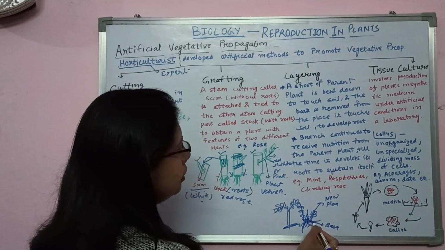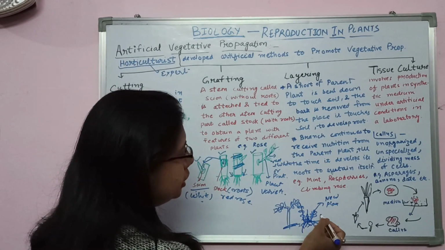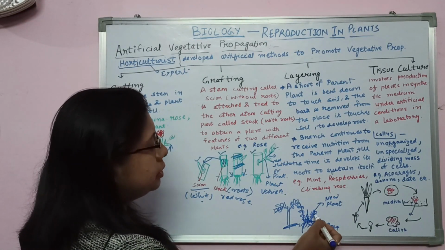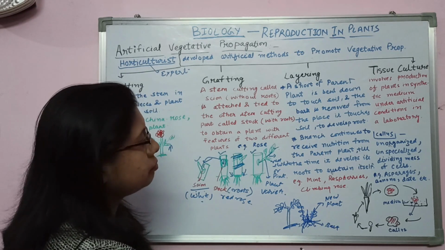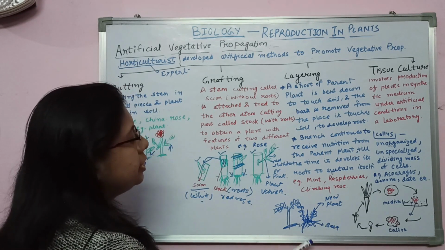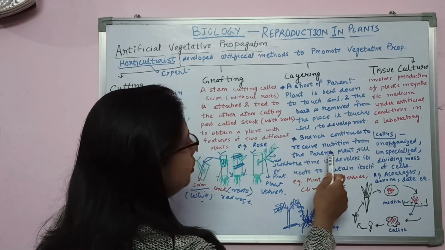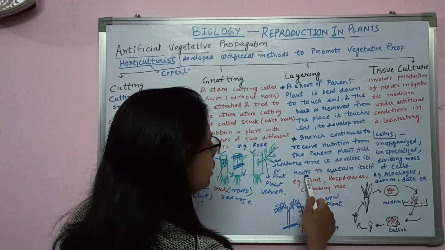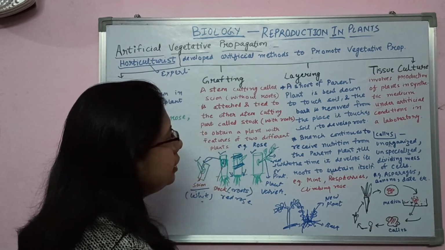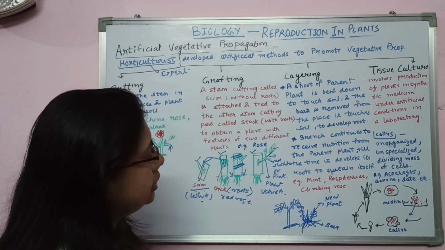And you can plant this portion anywhere you want. So here you see one more characteristic: this branch continues to receive nutrition from the parent plant till the time it develops its roots to sustain itself. See why layering is necessary.